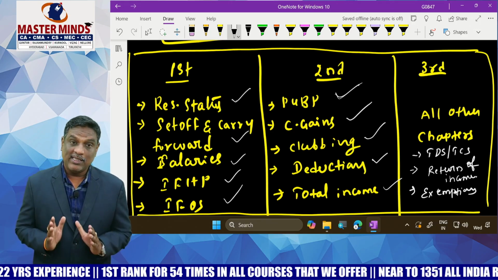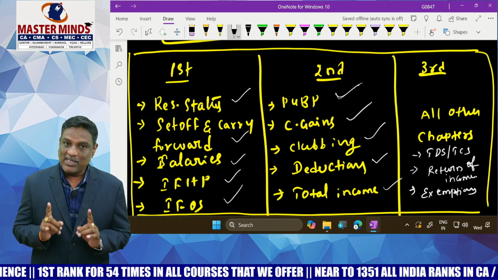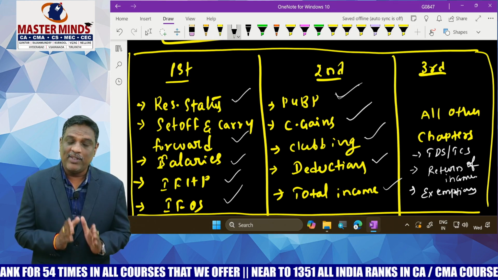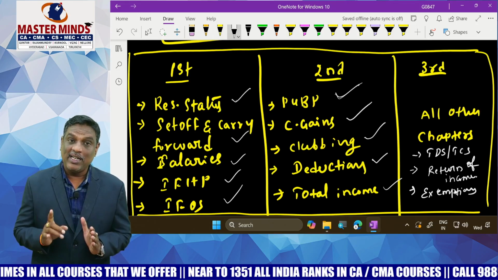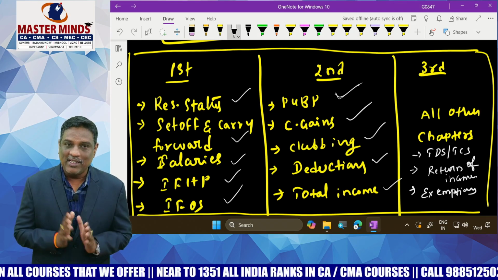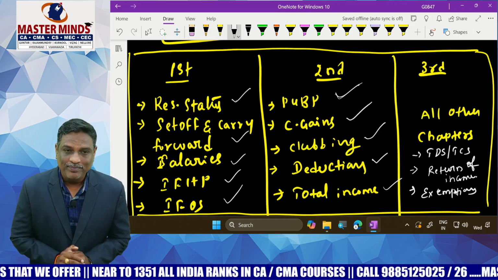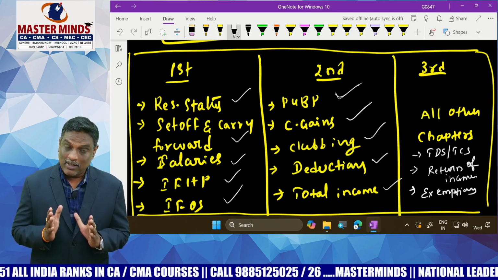So this is the table which may be very useful to you. The students must concentrate more on the chapters covered in first priority, because from these chapters you will get at least one question from each and every chapter covered in first priority. Please concentrate more. This is the crucial time and limited time.